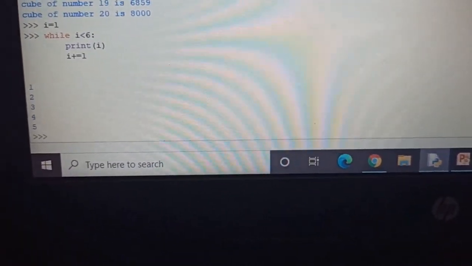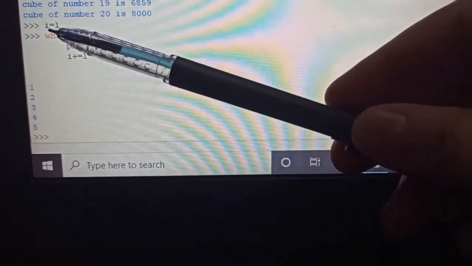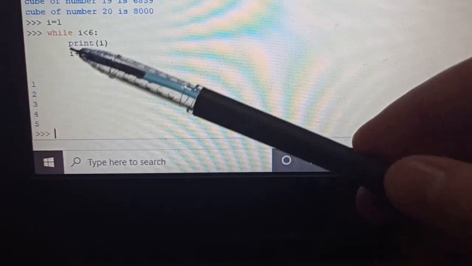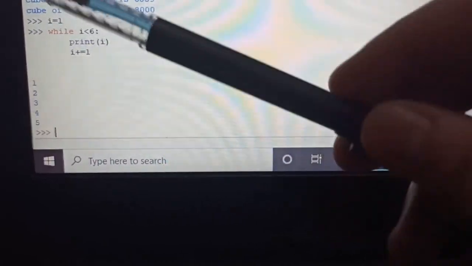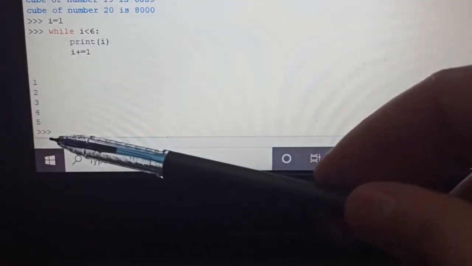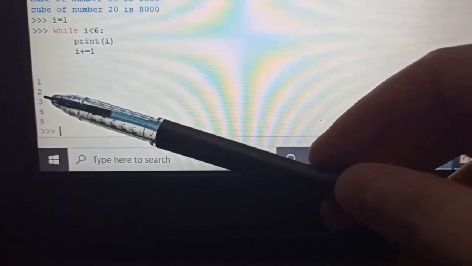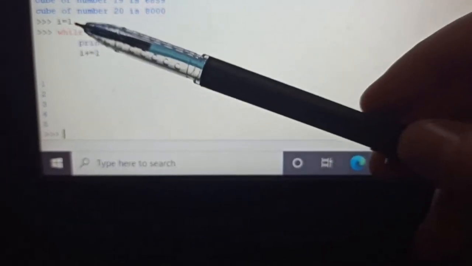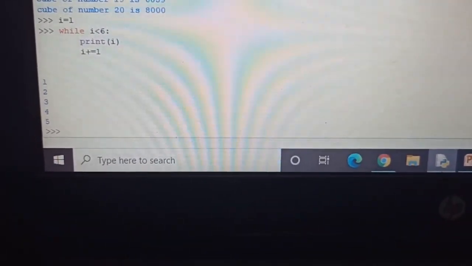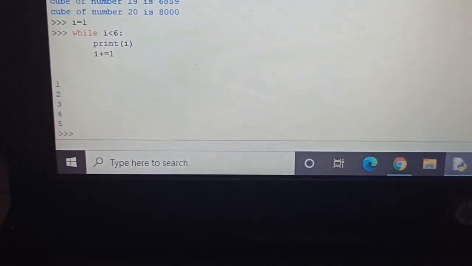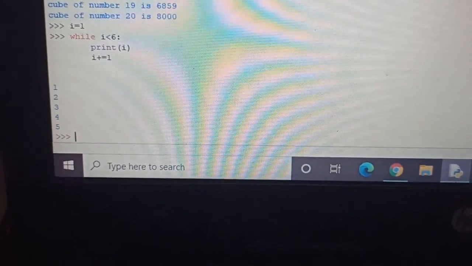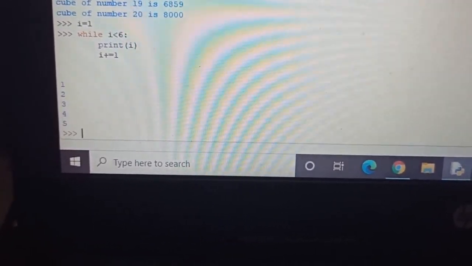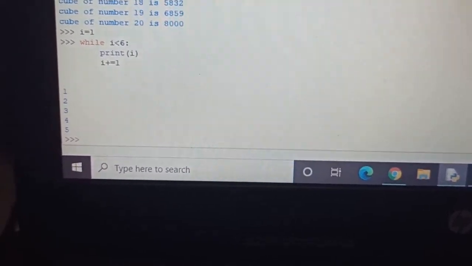Clear? Because it keeps on executing: it takes 1, 1 is less than 6, so it prints 1. Next time it adds 1 and becomes 2, 2 is less than 6, so again it prints 2. Then 3 is less than 6, so it prints 3. Then 4, then 5 are printed. But when it comes to 6, 6 is not less than 6, so the condition fails and it is not executed. So what is a while loop? Whatever condition you have put, it keeps on executing as long as the conditional statement remains true.